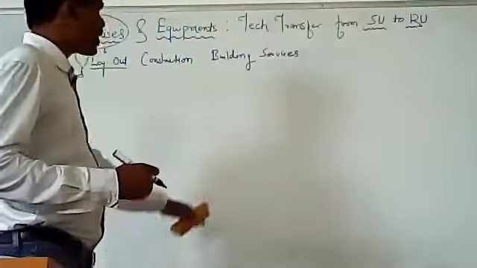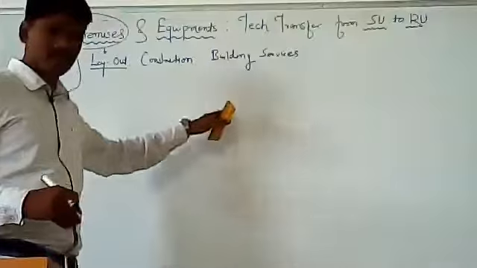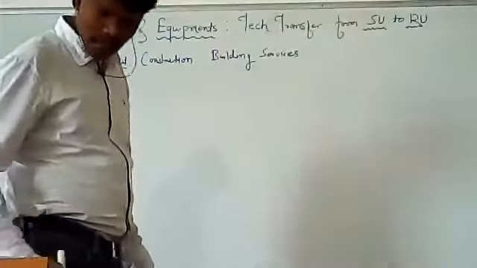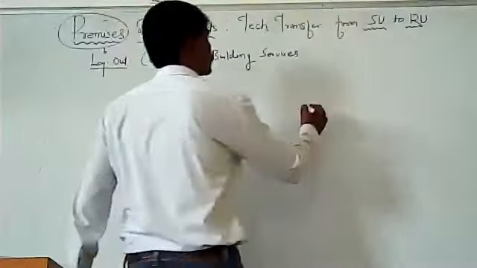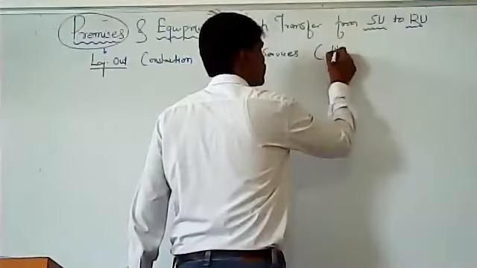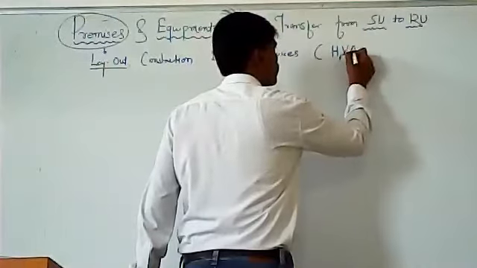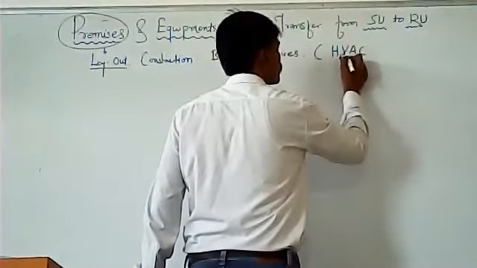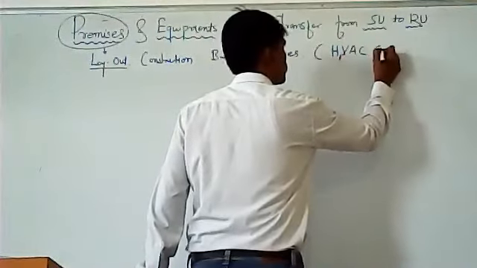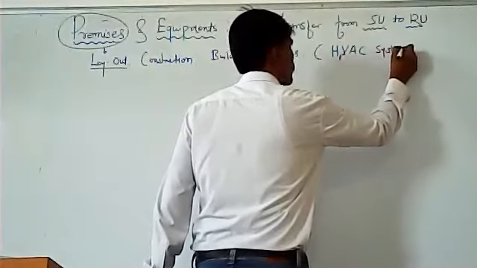So that will all come under building services. What does HVAC stand for?